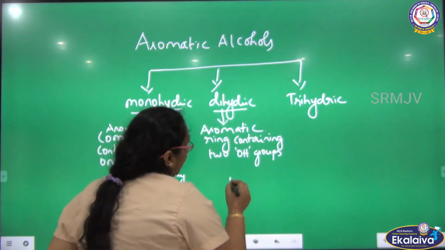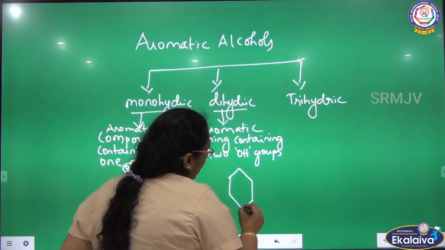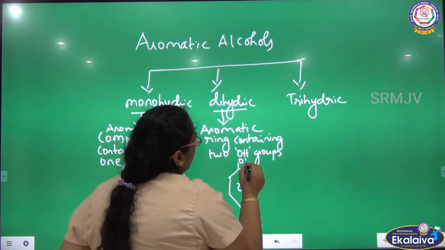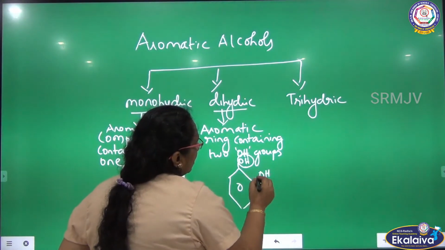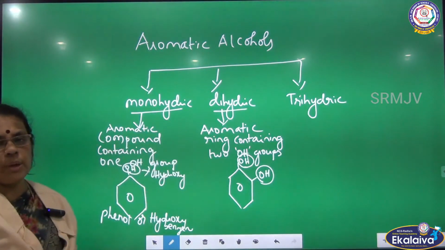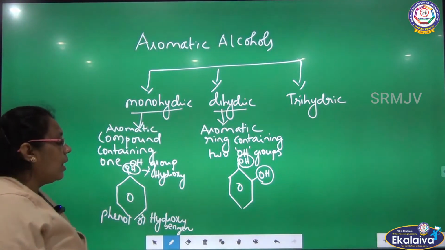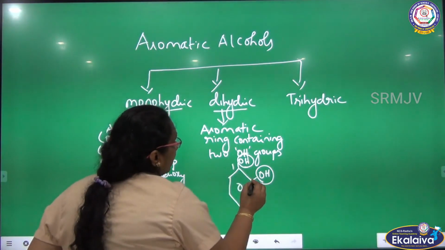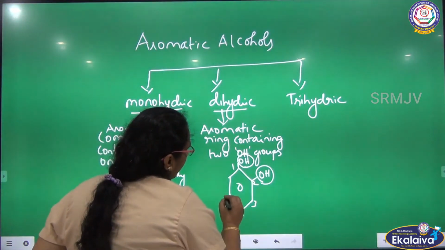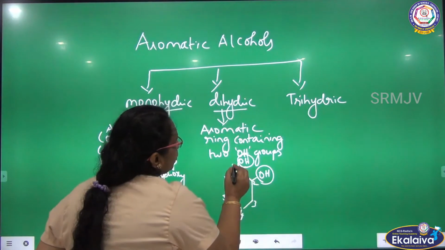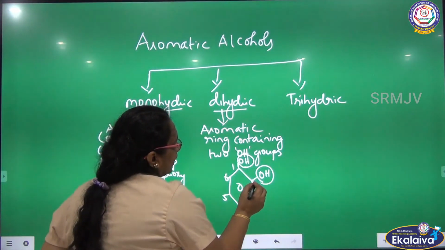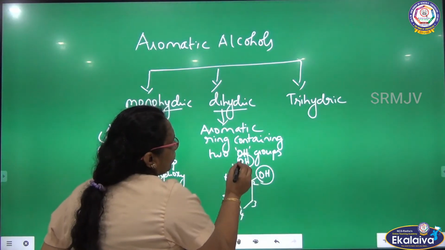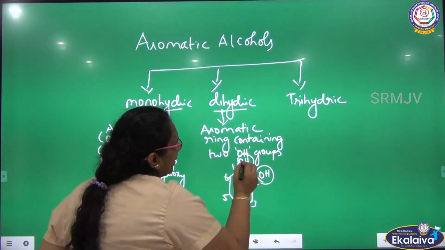So for example, we are going to see a compound like this. Here one OH, and another OH is attached. See here, there are 2 OH groups attached to the benzene ring or aromatic ring. How will you call this compound? 1, 2, 3, 4, 5, 6. See the position of OH. OH is attached to the first carbon, and another OH is attached to the second carbon. The OH groups are attached to adjacent carbons of the benzene ring.